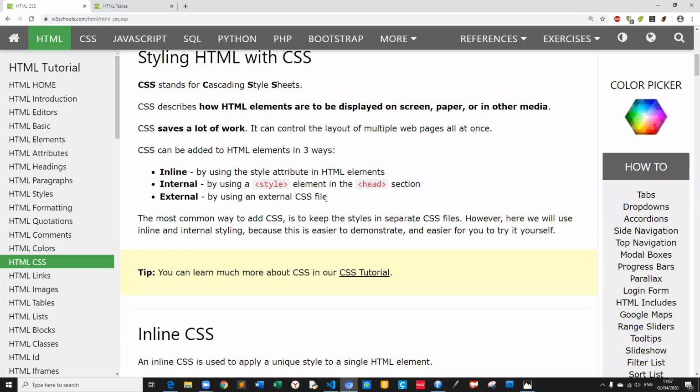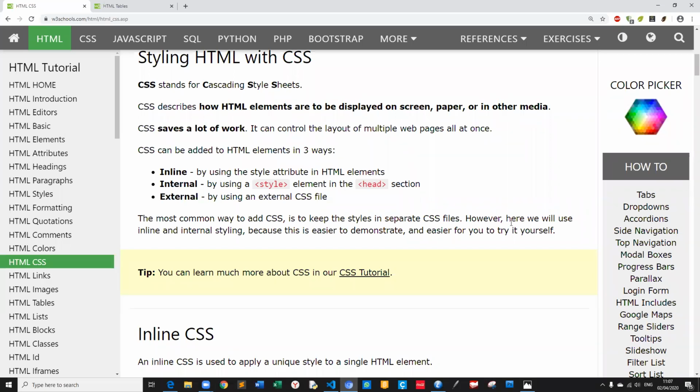You will create another file and save it as a CSS file. The most common way to add CSS is to keep the styles in separate CSS files. Web developers prefer the last one, external, because it's really easy. However, sometimes you need to use internal and sometimes inline also. That's why we have to know all 3 of them.